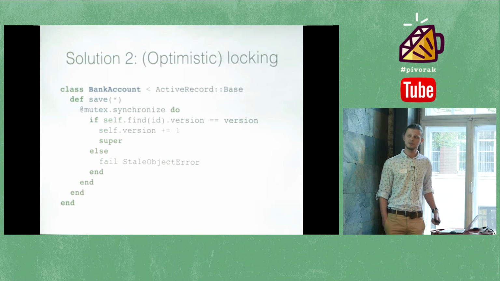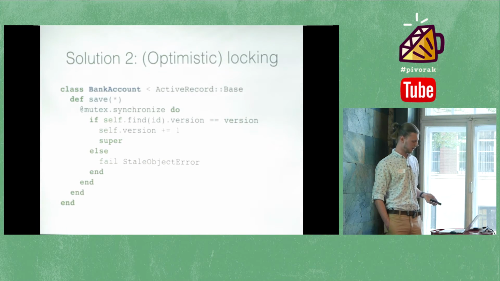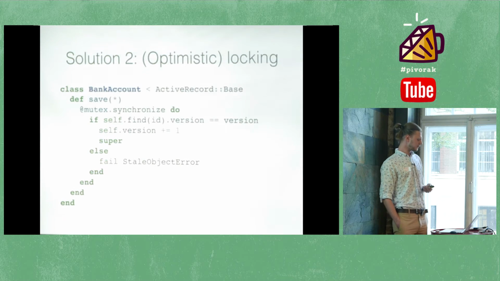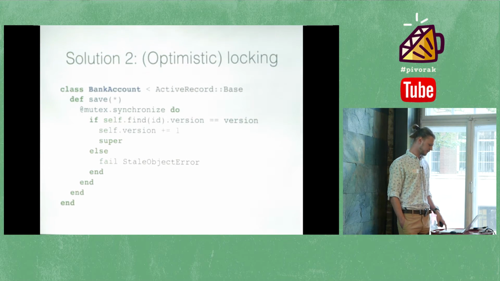So how does optimistic locking look like? Every time we save our object, we just check the current version in the database. If it's the same, we save the object. If not, we throw an exception. So what are the downsides of this approach? Well, a few of them are the same as with Mutex.